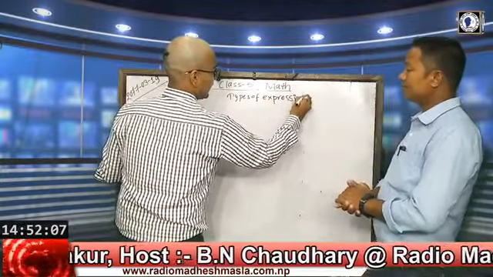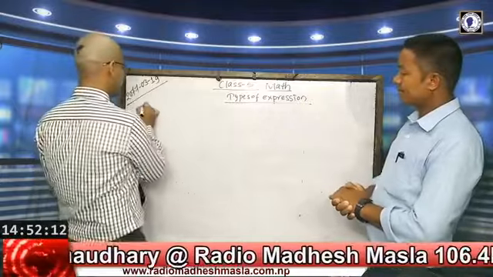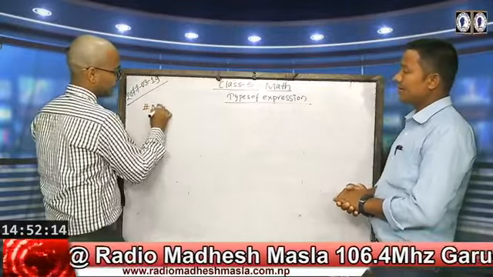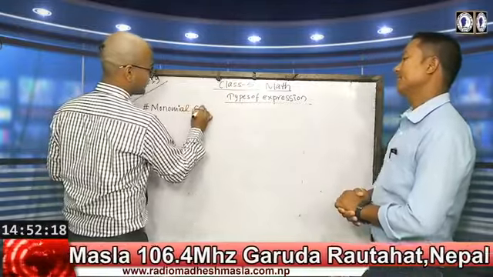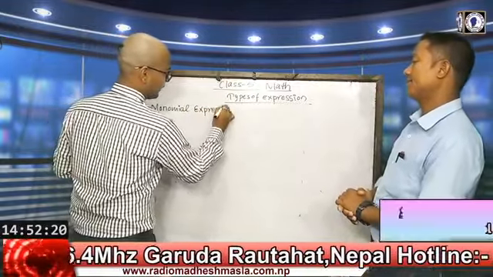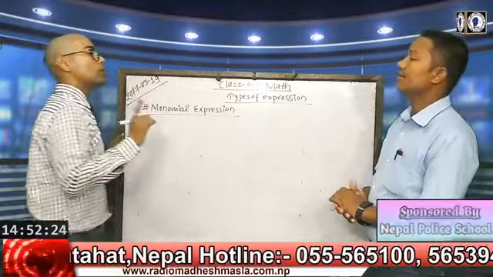Then after we have the topic types of expressions. The first one is monomial expression, where mono means one.